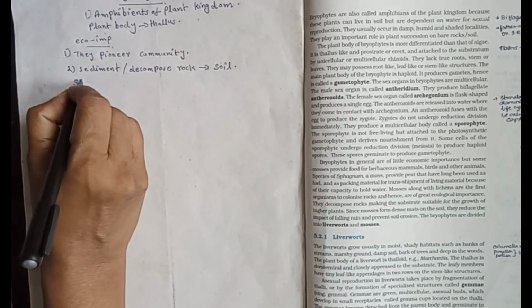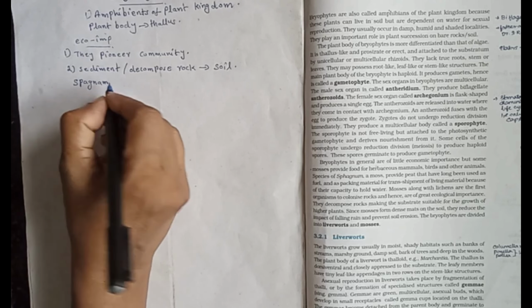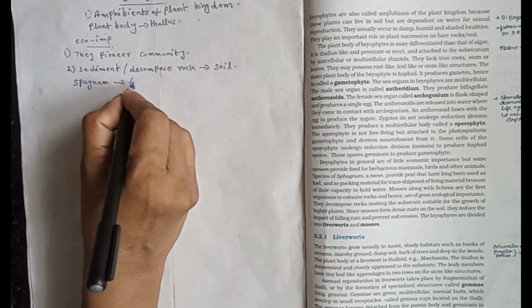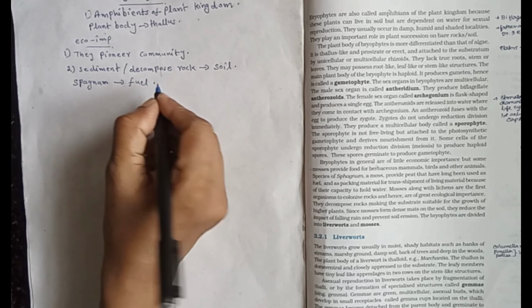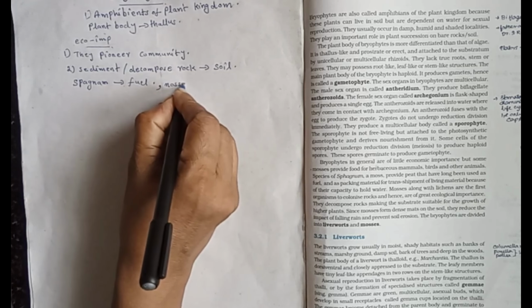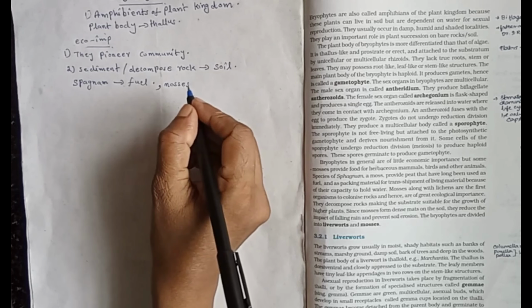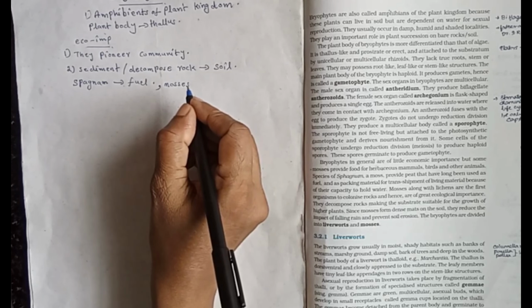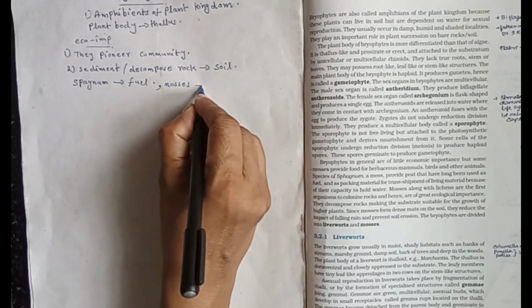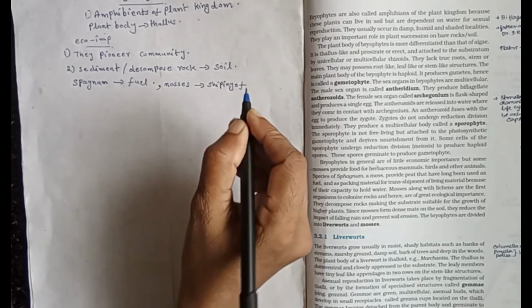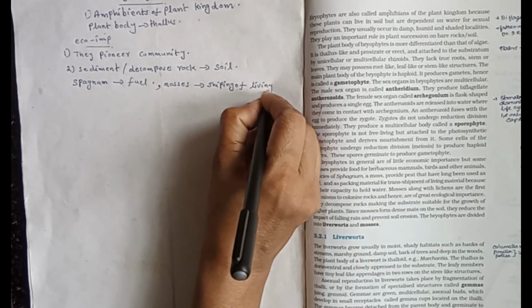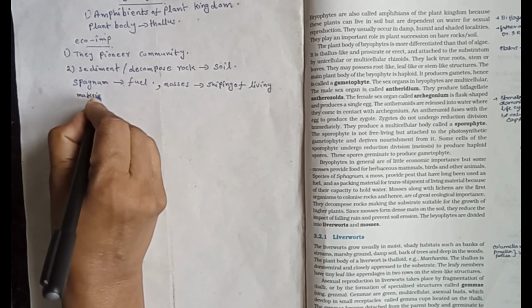Also, mosses have water holding capacity, so they are used for shipping of living materials. These are the economic importance of bryophytes.